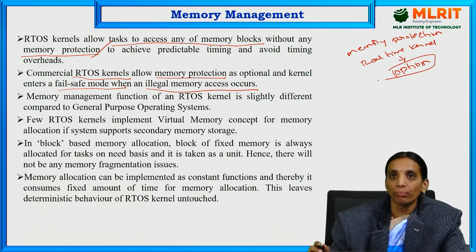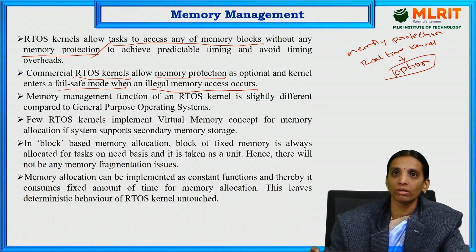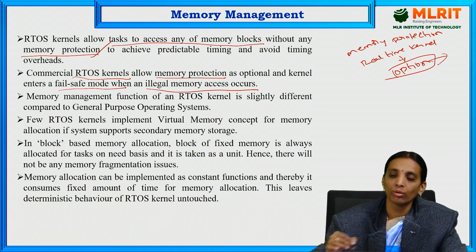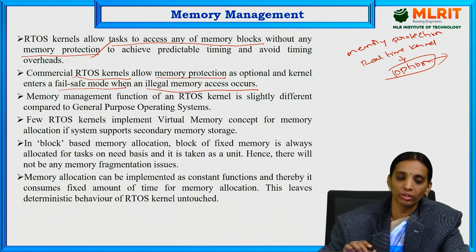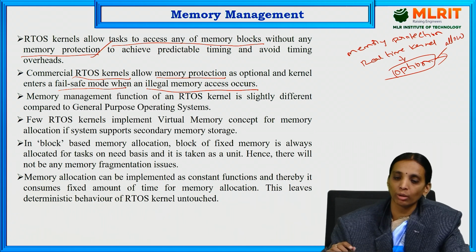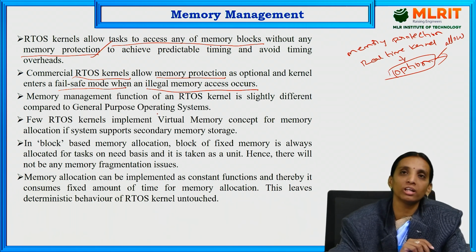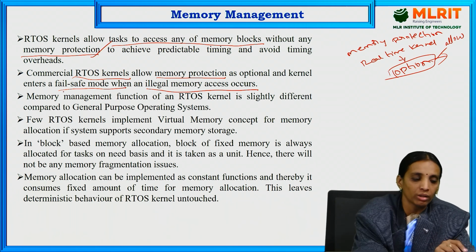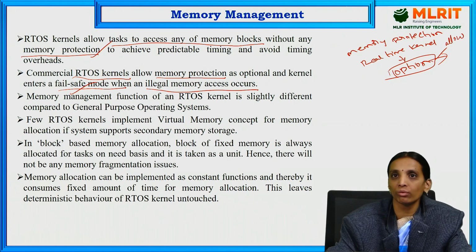For general purpose RTOS services, they will not choose this as a specific option. But for a commercial RTOS, they will choose this option, allowing the memory protection service. Then that particular memory protection service will be allocated for that commercial RTOS, and if any illegal memory access happens, the fail-safe mode will be entered and it will give the alert to the OS that the fail-safe mode is entered.